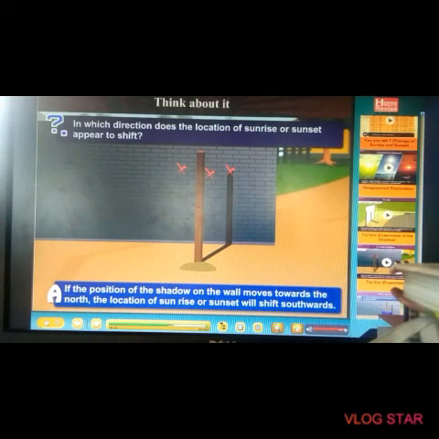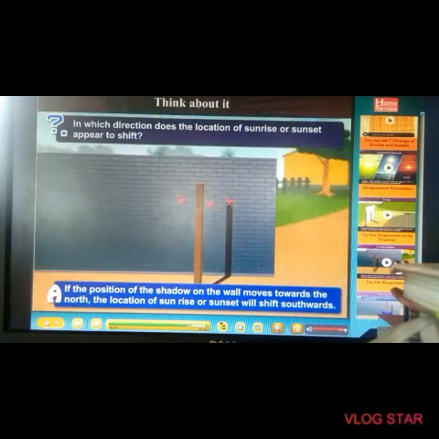You can see the location. The location of sunrise or sunset will appear to shift southwards.